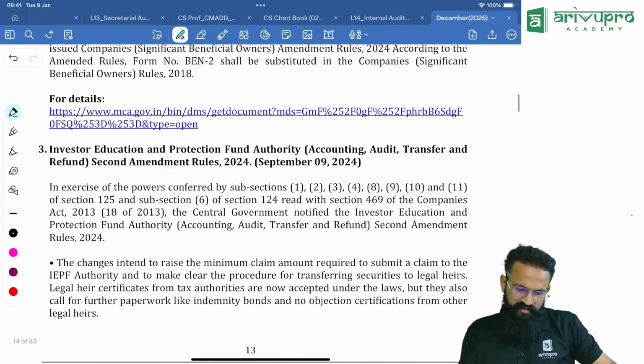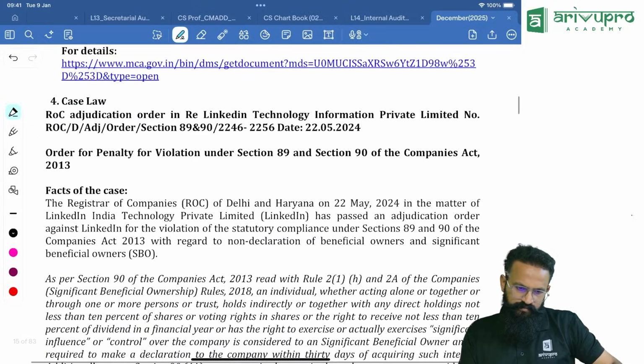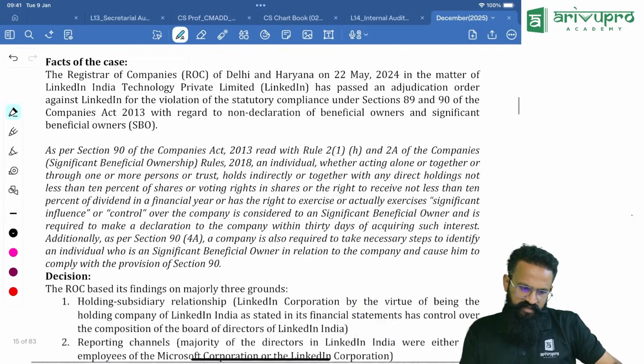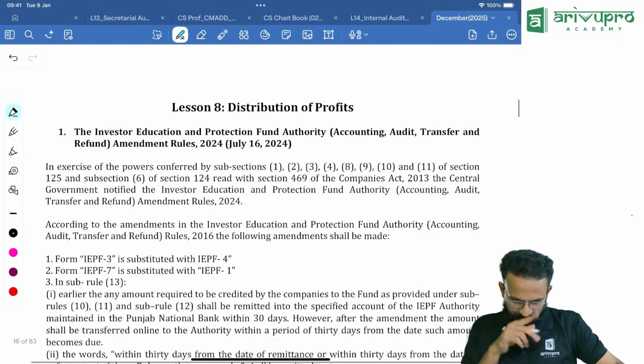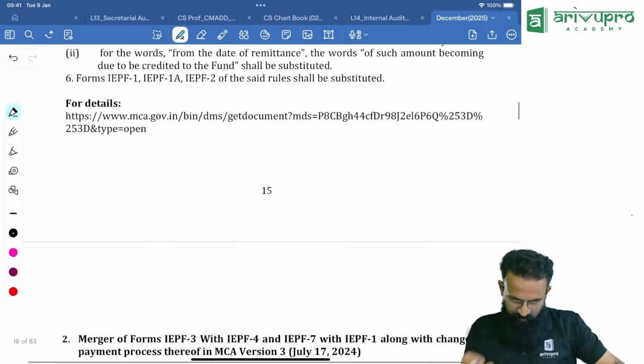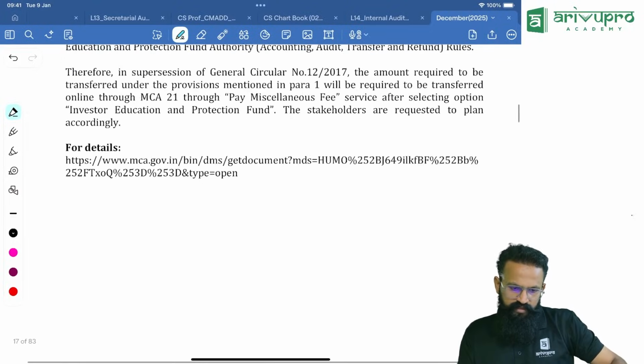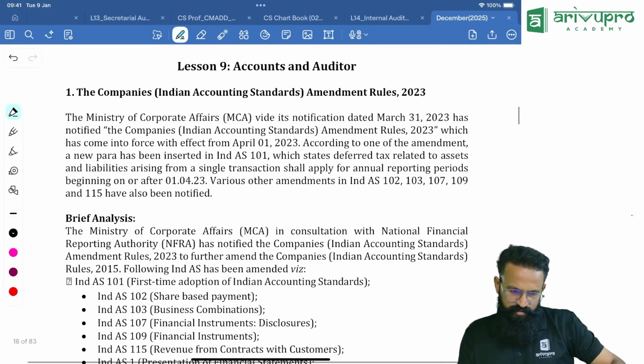Okay, what else is an amendment? You ask me if there is any other good amendment. There is one amendment, that's all, which is good enough for being asked. Rest of it is like, okay.